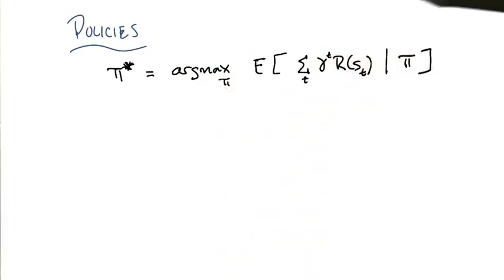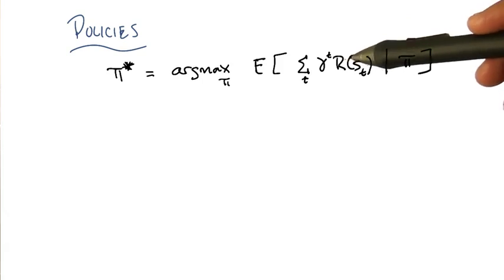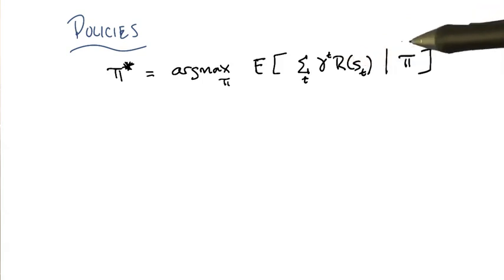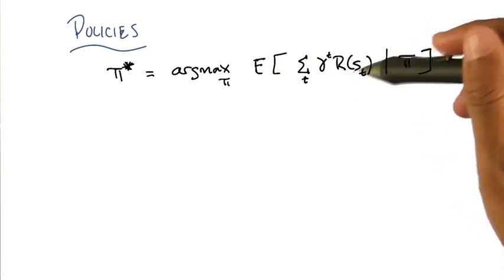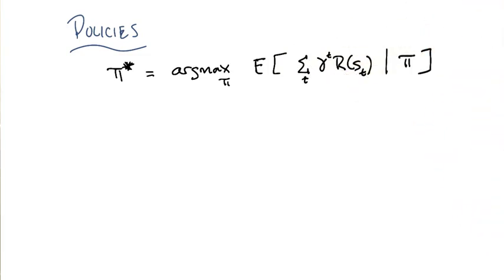Let me think. So we have an expected value of the sum of the discounted rewards at time t, given pi, meaning that we're going to be following pi. So these are the sequence of states we're going to see in a world where we follow pi. And it's an expectation because things are non-deterministic, or maybe non-deterministic. And do we know which state we start in? It doesn't matter. It's whatever S0 is. I see. Whatever S0 is.